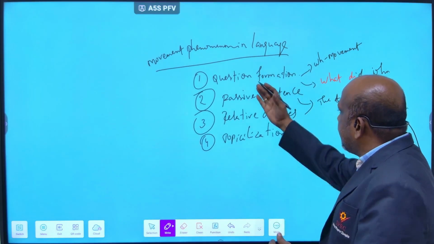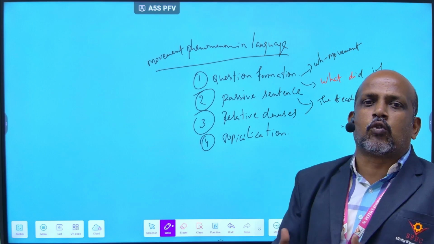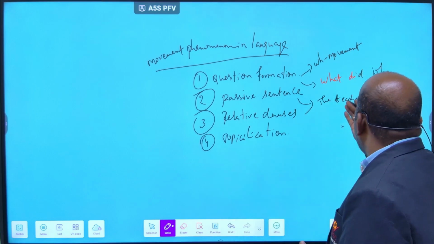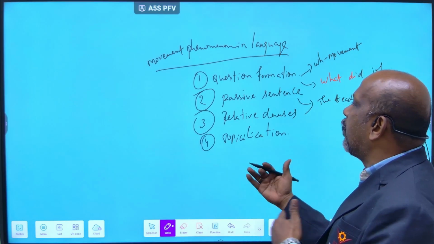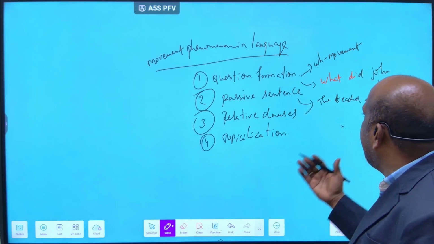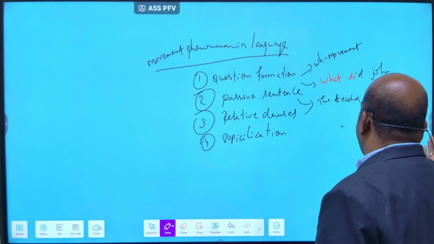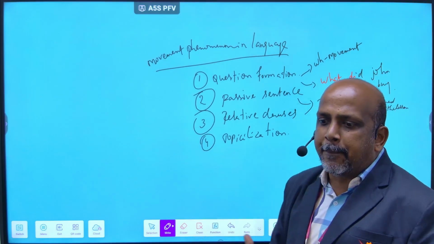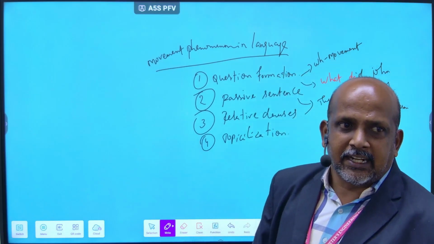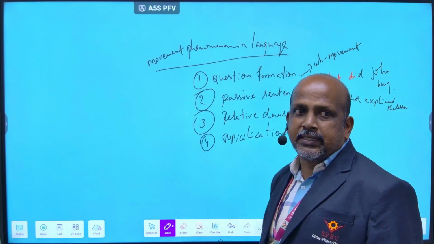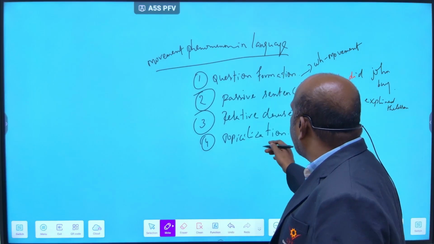Okay, in question formation, that is WH movement, it will be "What did John buy?", who, when, like this. In the passive sentence, "The teacher explained the lesson" is the active sentence, and the passive sentence is "The lesson was explained by the teacher." You should explain that for the passive sentence. Next, you go for topicalization.